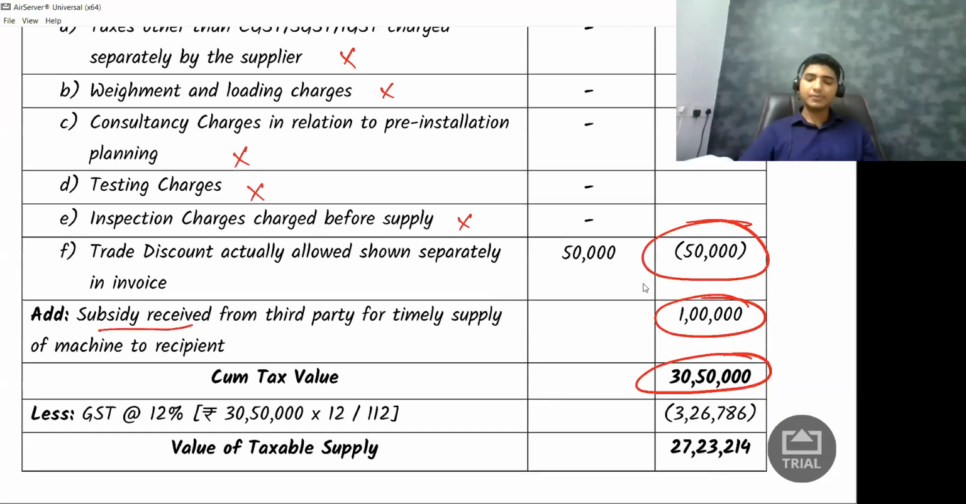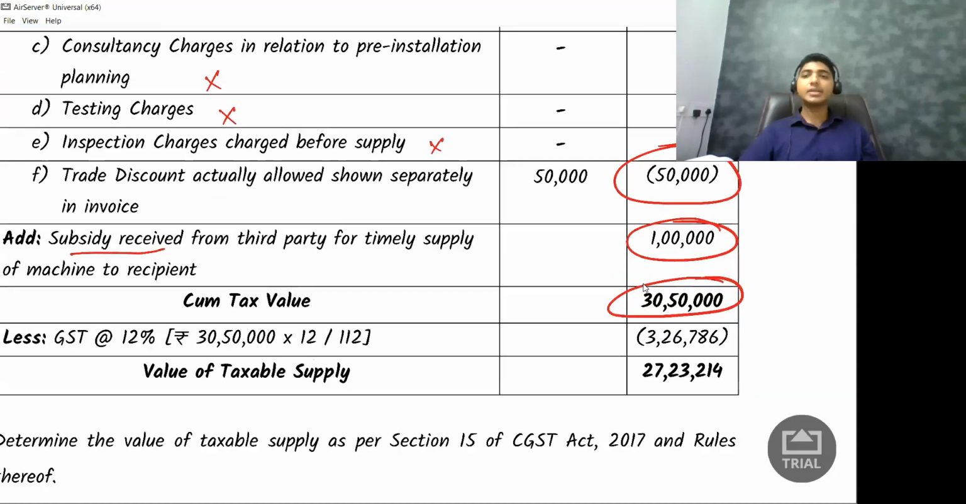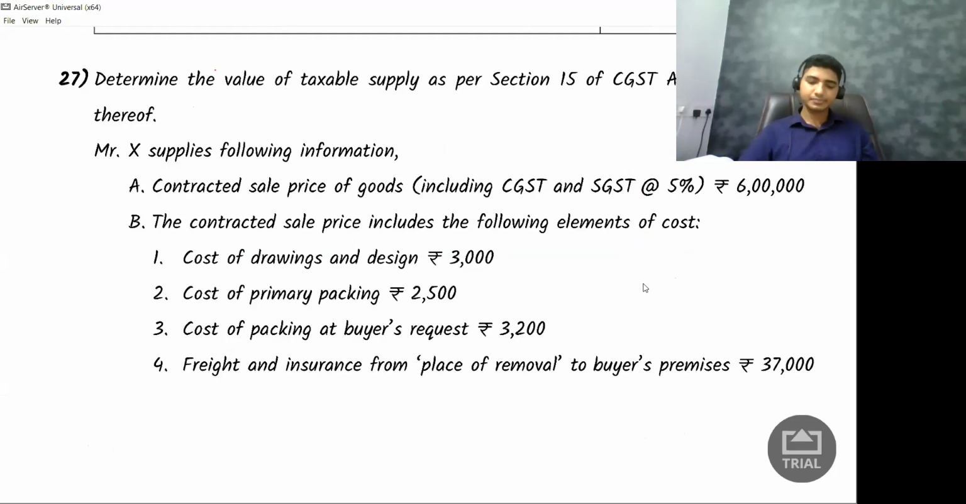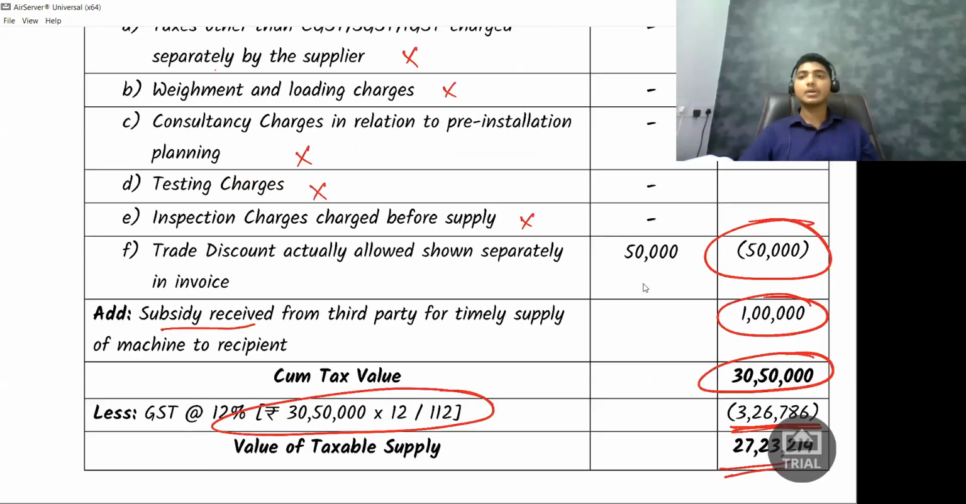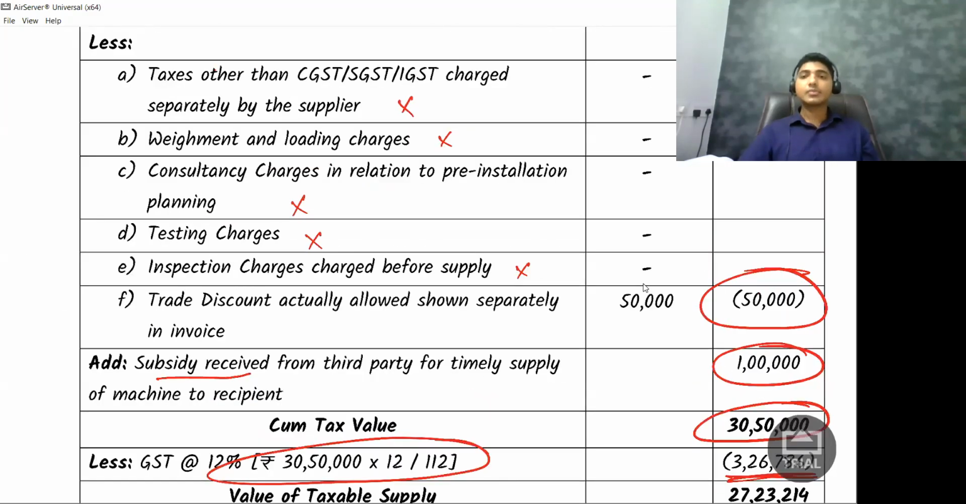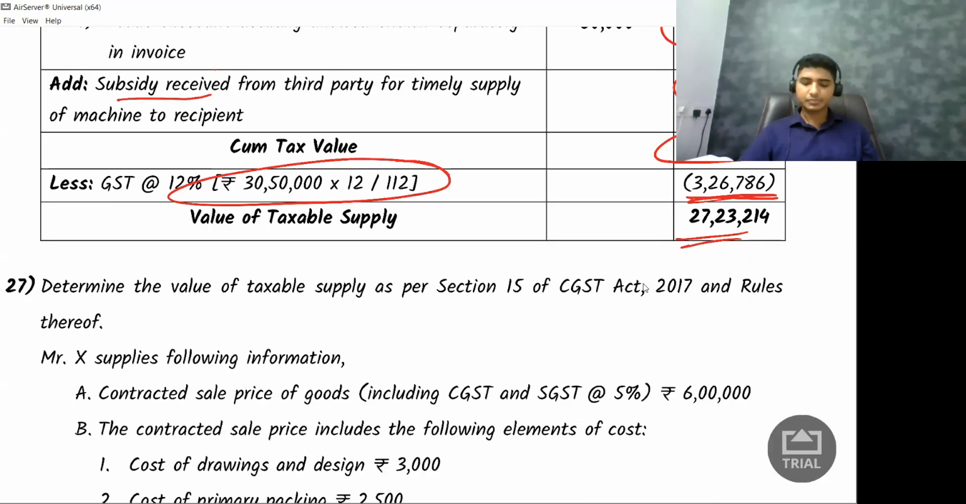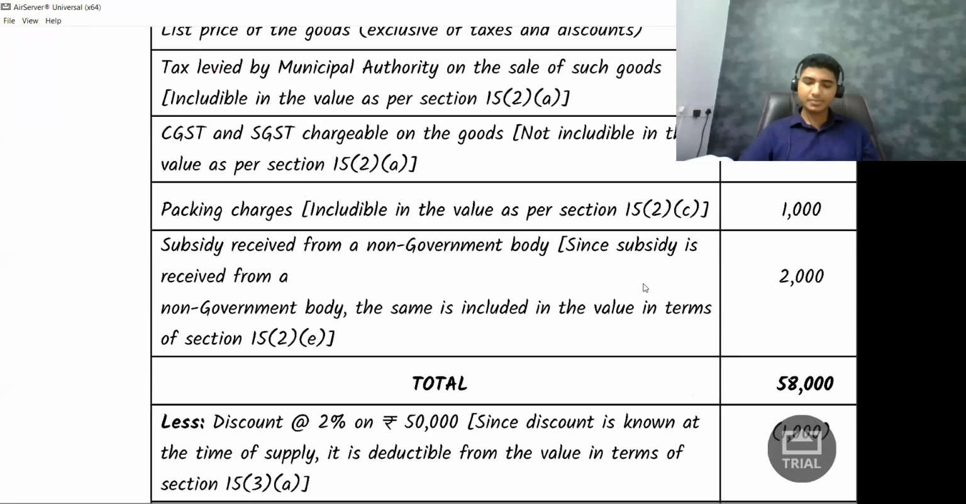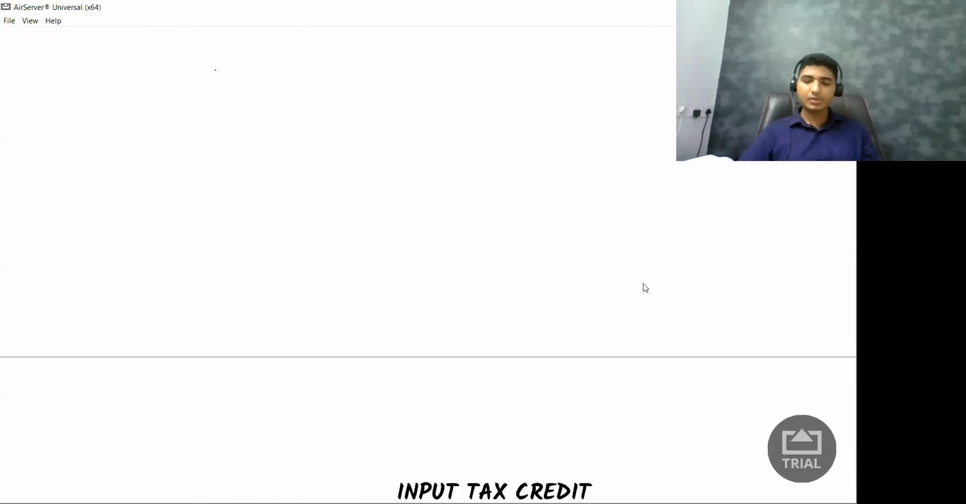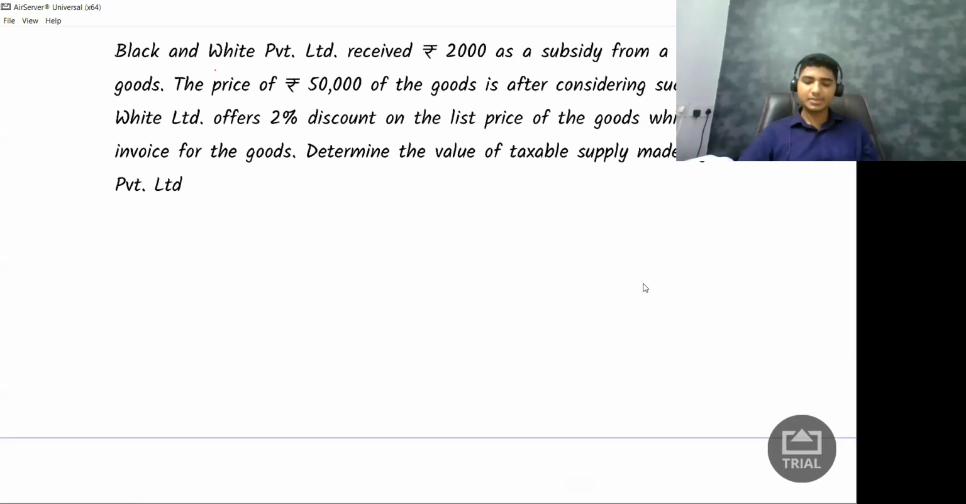So 30 lakh 50,000 rupees is including GST. So how do I remove the GST portion? By using this particular formula: 30 lakh 50,000 into 12 by 112. Then I'll get the value of taxable supply. Okay, so this is the discussion. There are a few more sums, two or three more sums. We will discuss those sums as well.